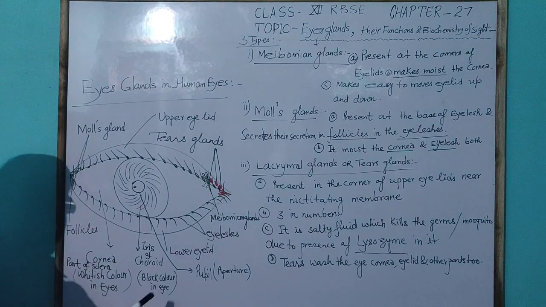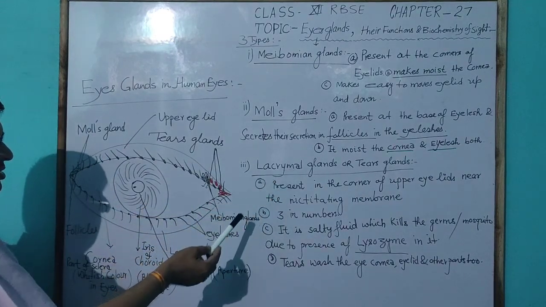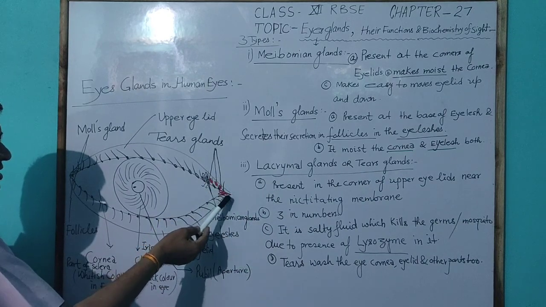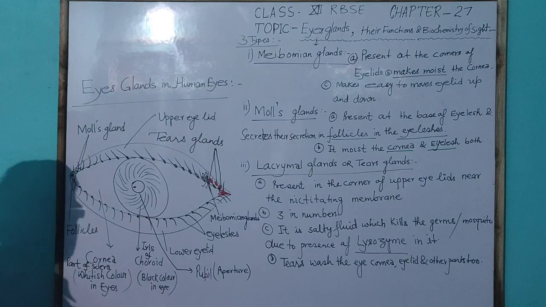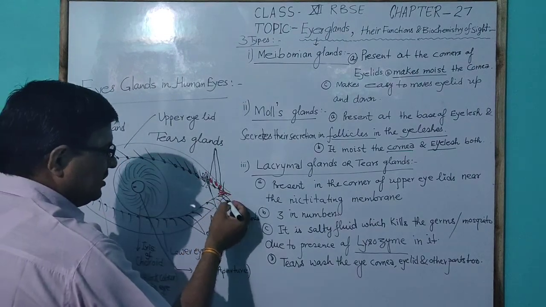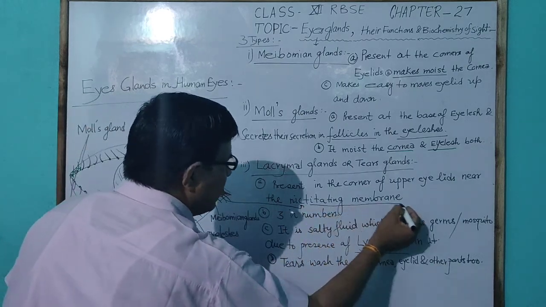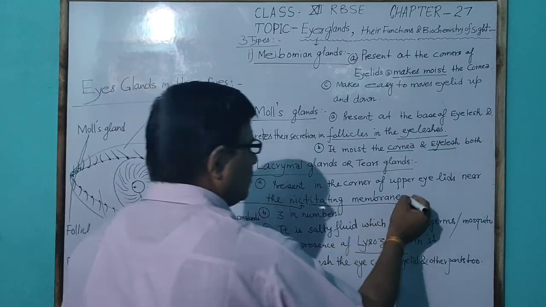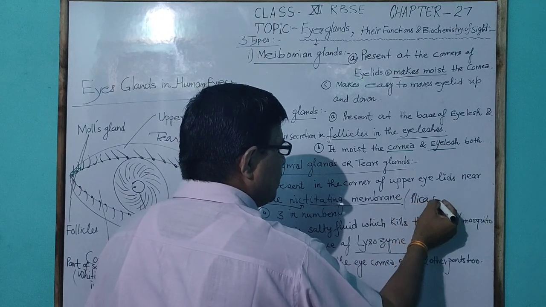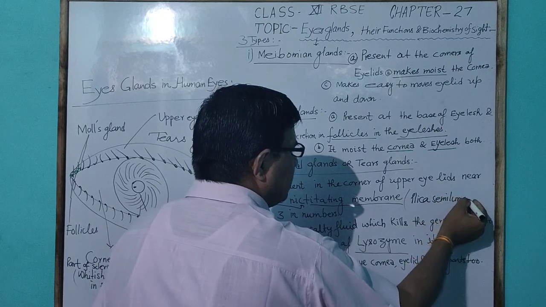They are near the nictitating membrane, also named the plica semilunaris.